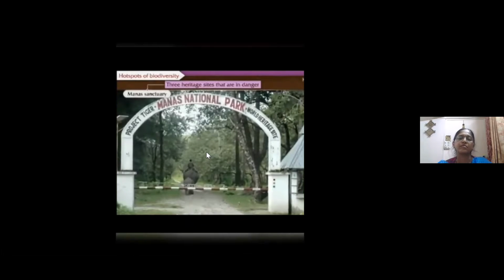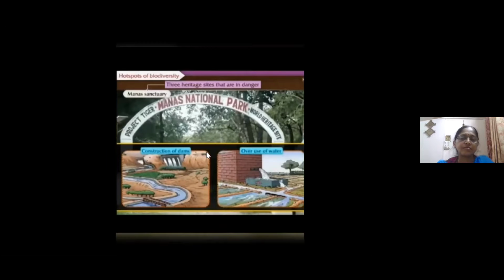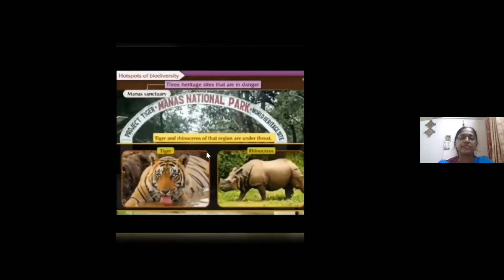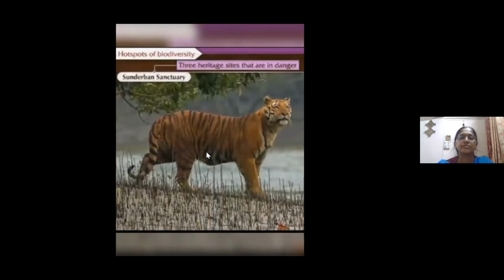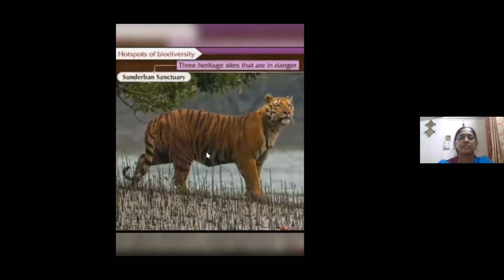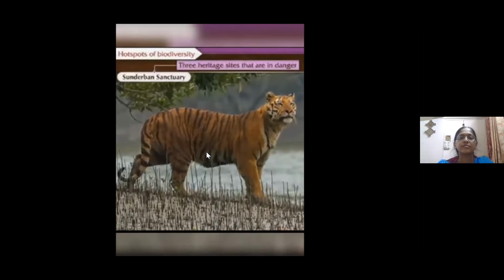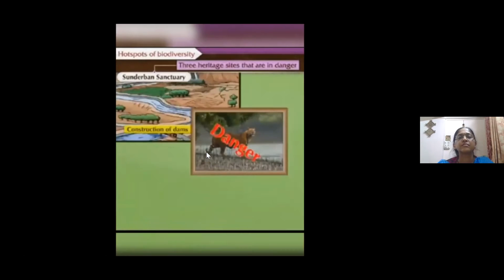It is in Assam. It is under threat due to the dams and overuse of water, and as a result, tiger and dinosaurs, they are in danger. Thirdly, it is the Sundarban Sanctuary. It is actually located in the West Bengal. It is reserved for the tigers, but overall nowadays local environment is seriously changed and now tigers are in danger.